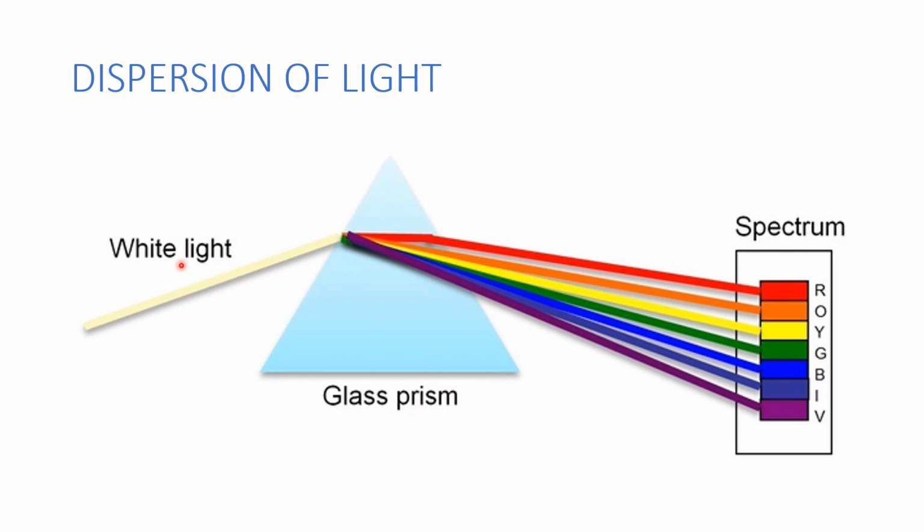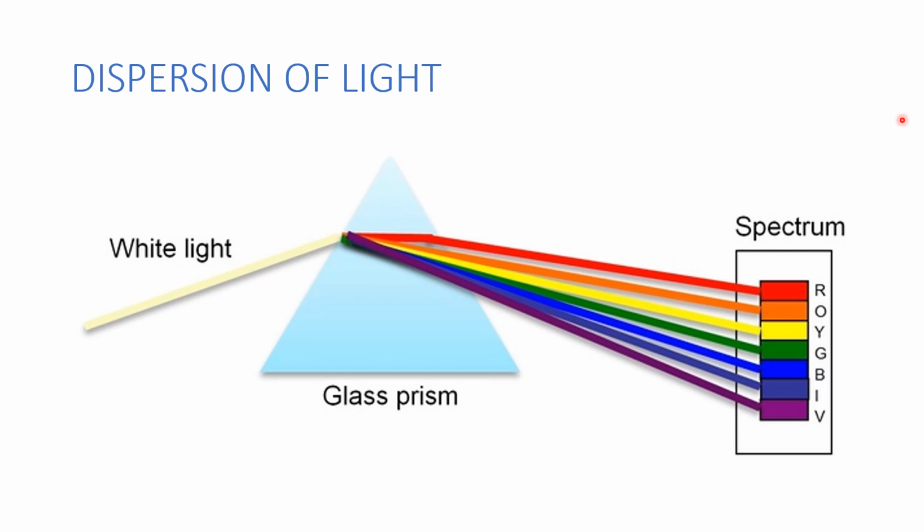When white light enters the prism and goes through that prism, the white light splits into 7 colors and we get a spectrum. Spectrum is nothing but a band of 7 colors formed on a white screen when white light passes through a prism. These are the 7 colors. So this phenomenon of splitting of white light into its component colors on passing through a transparent medium like a glass prism is called dispersion of light.